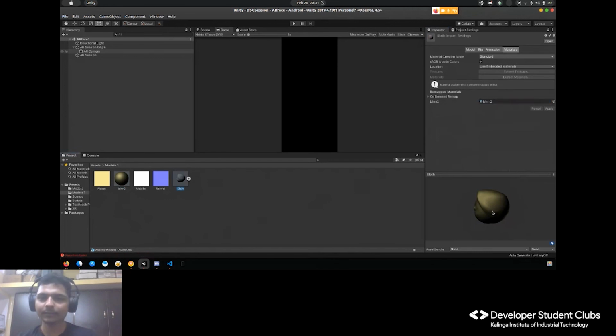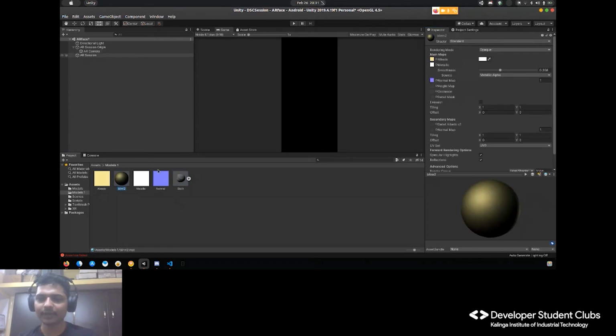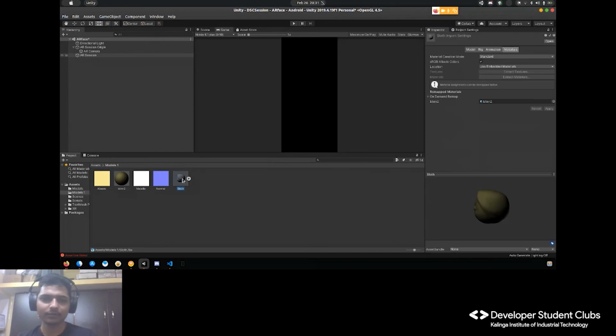Cool. Now we'll apply this, since it contains the material. I'll replace this material with this, and now it looks like this. Quick, it's quick kind of stuff. Let me reduce this further. I don't know.